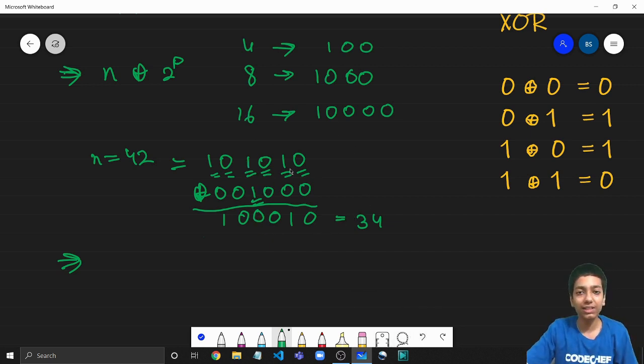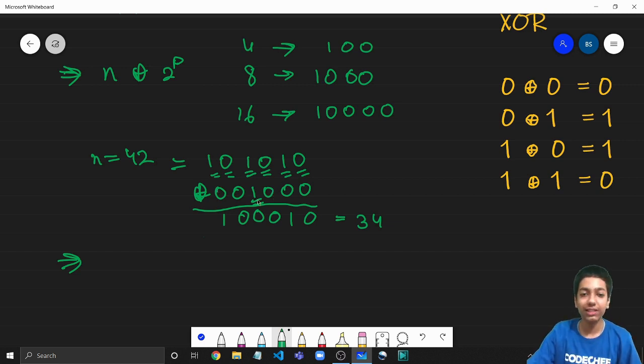So again, as a quick exercise, you can pause the video here. I want you to think about all the powers of 2 that are going to help us get closer to the optimal solution. If you are able to get this, that means you are following very well, so you have understood whatever we have discussed till now. Just pause the video and think about all the powers of 2, that is, all the 2 to the power p numbers of this form that will decrease the number when XORed.